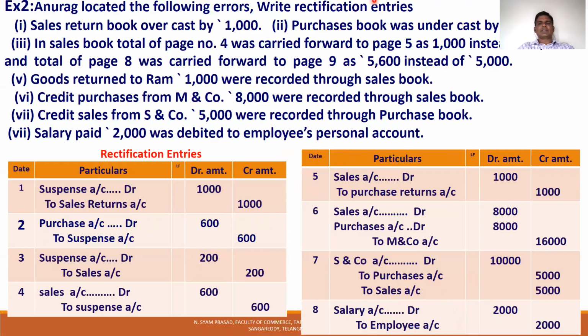This is about the rectification of entries. So you have to understand, to rectify the entries you require very good knowledge of journal entries. That's why I'm asking you to go through my FA 3, 4, 5 for basic knowledge, and 6, 7, 8 for additional knowledge. If you want to understand this chapter, basic knowledge is very important. So my previous video lessons, FA 3, FA 4, FA 5, and 7, 8, 9 are very, very important.